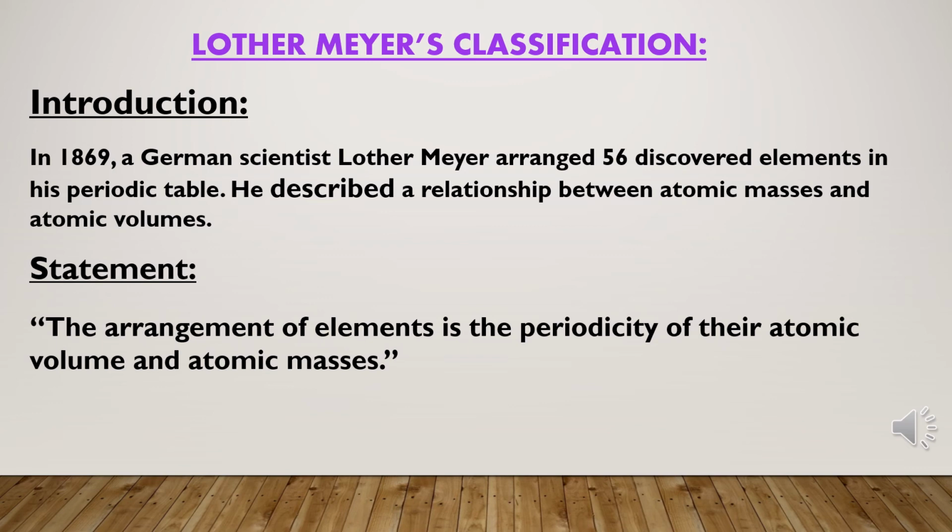The atomic volume of an element is the volume which would be occupied by 1 gram atomic weight of atoms of the element if it were a solid. In order to emphasize the concept of periodicity, he plotted a graph between the atomic volumes of elements against their increasing atomic masses. His law stated that the arrangement of elements shows periodicity of their atomic volume and atomic masses.